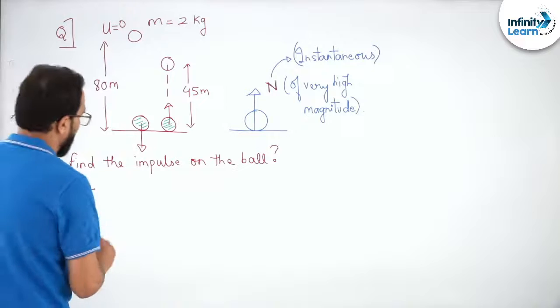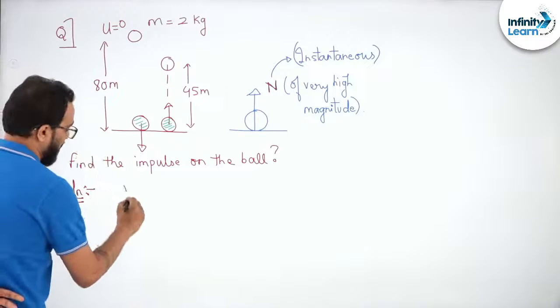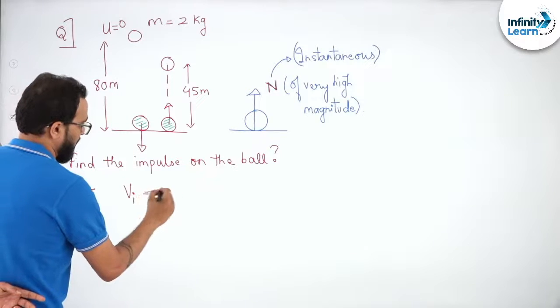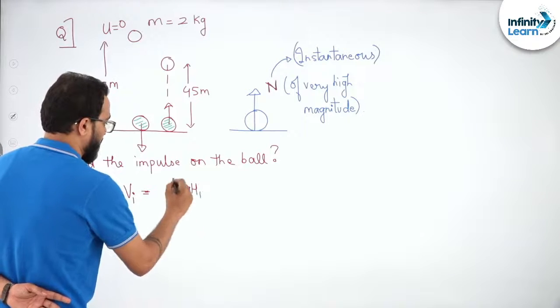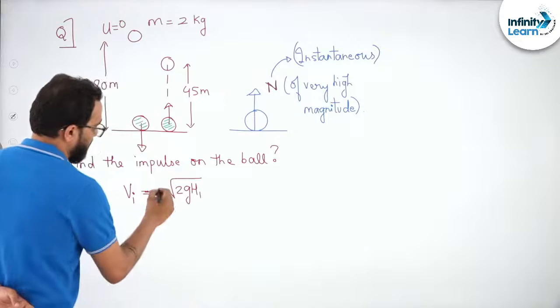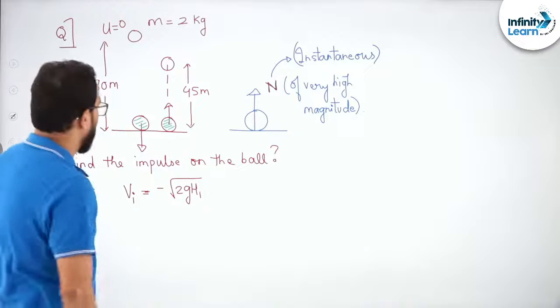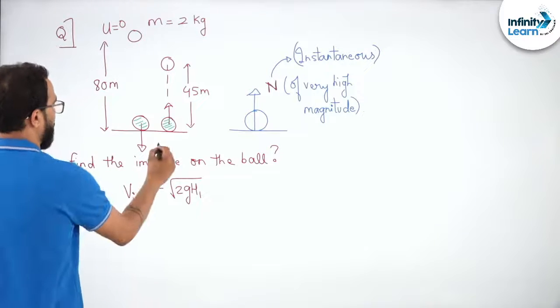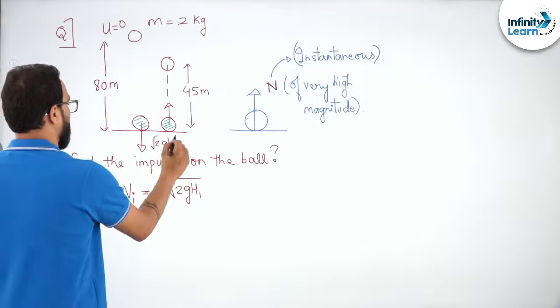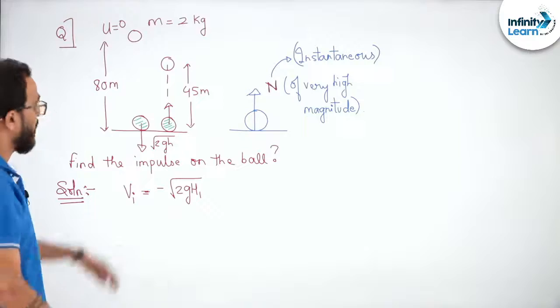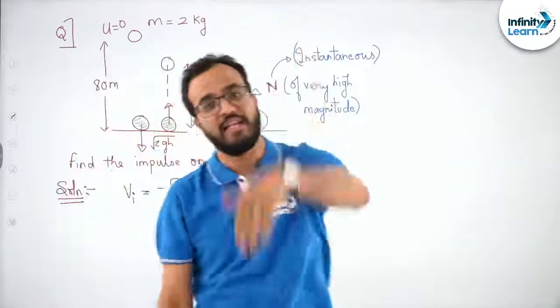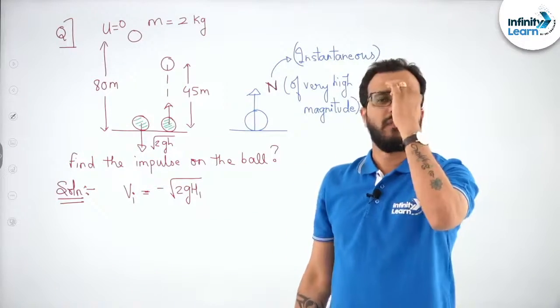Now how we will figure out? Now you must be knowing this formula. What is initial velocity? You will say, sir, it is root 2gh1, and I will say it is minus. Why? When you throw an object, it comes down with the velocity root 2gh. You know this? Yes or no? Now minus why? Because it is downwards. Downward direction I always take negative and upward direction I always take positive.